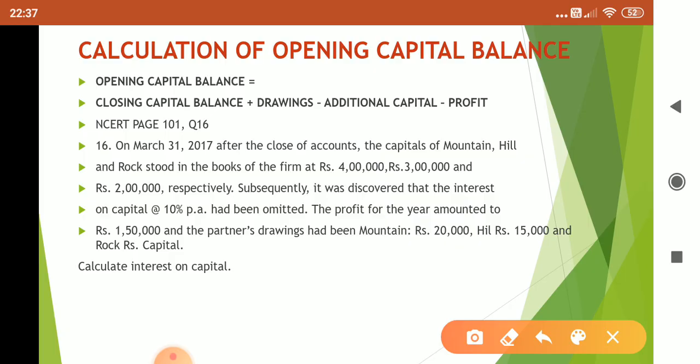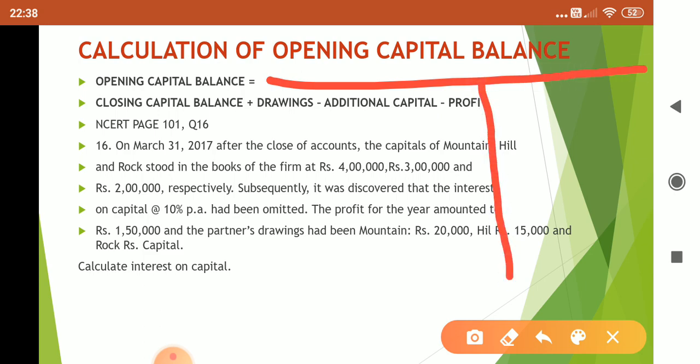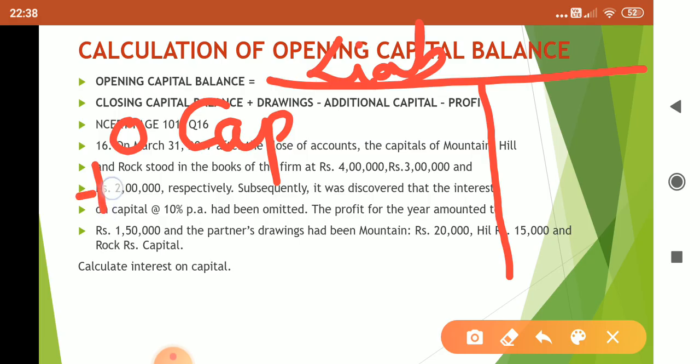See, we have the opening capital. Take for example a sole proprietor. Okay. Now the sole proprietor's capital is given in the trial balance. Now you prepare a balance sheet of a sole proprietor. What do we do? We write the capital here. This is the capital which was given in the trial balance, and let us assume this is the opening capital. Liability side of balance sheet, we write capital. With the capital we add profit.